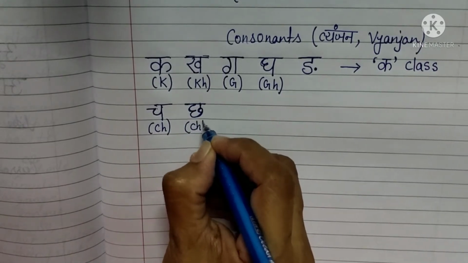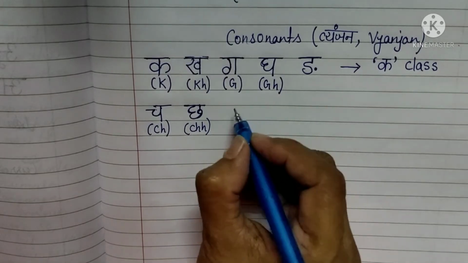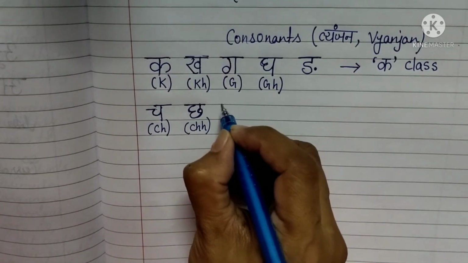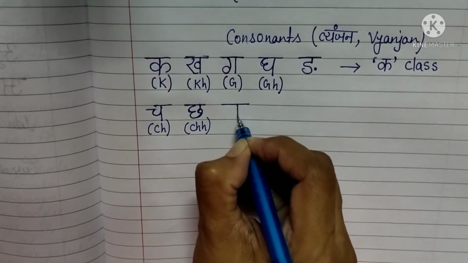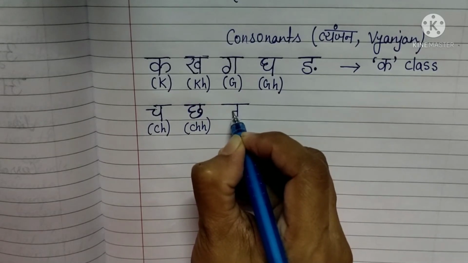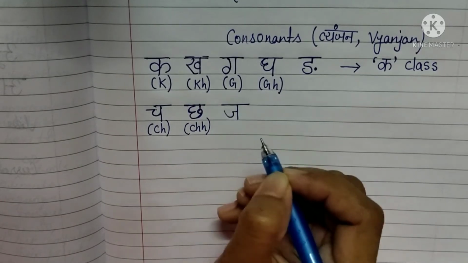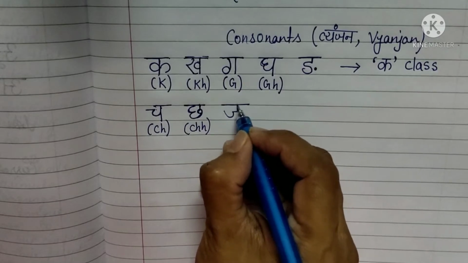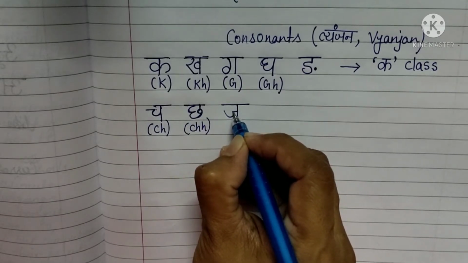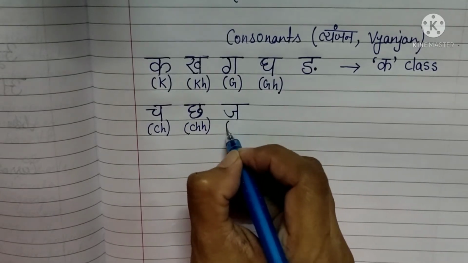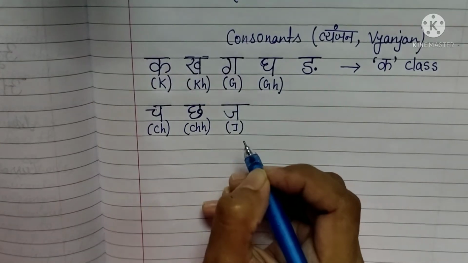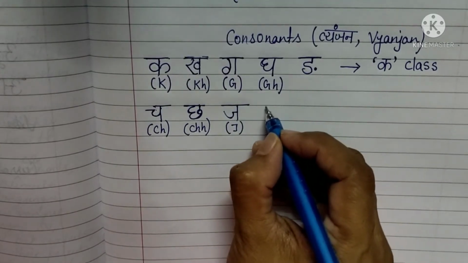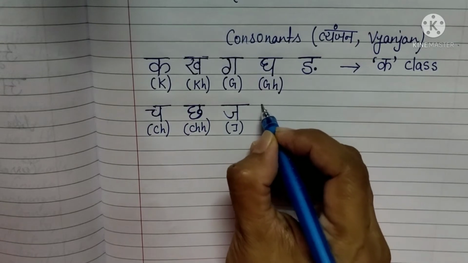See, h sound, chh. Now third is j. Sleeping, standing, small sleeping at the center and like this curve. J. Sleeping, standing, small sleeping and like this. J sound. The sound is J. Now next is jh. For jh, how to write jh?